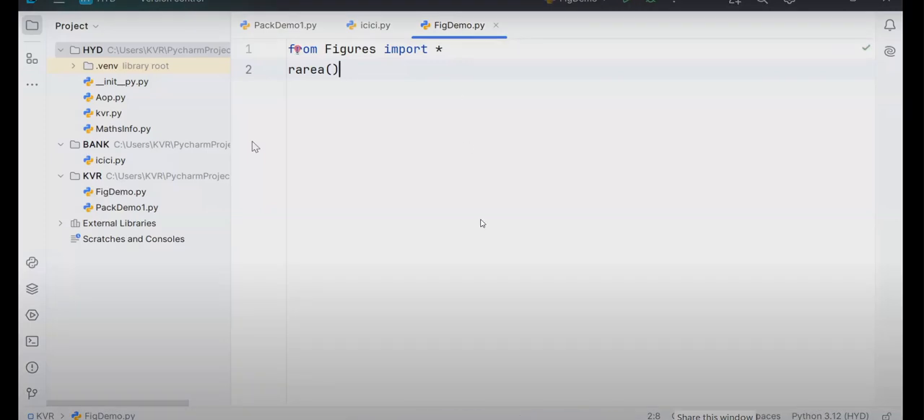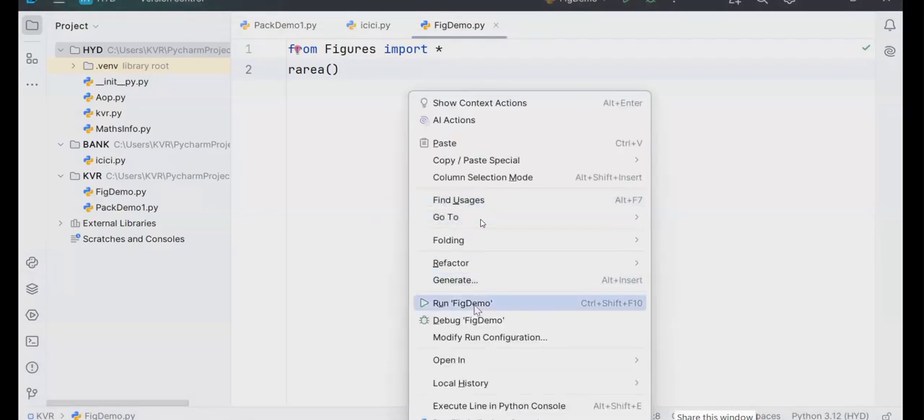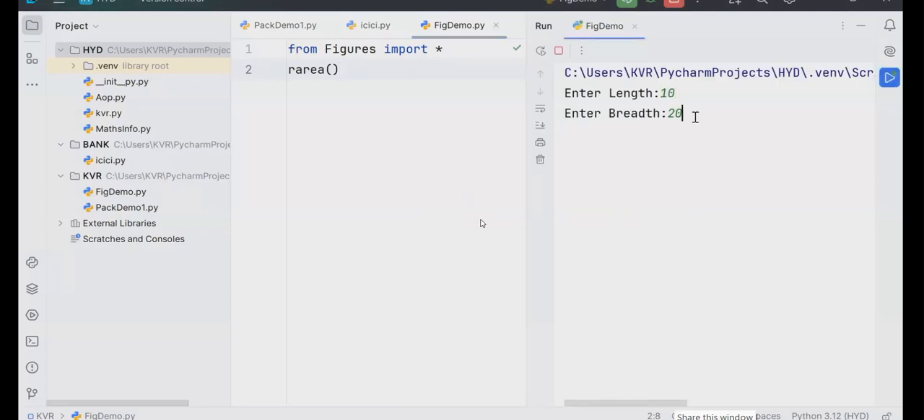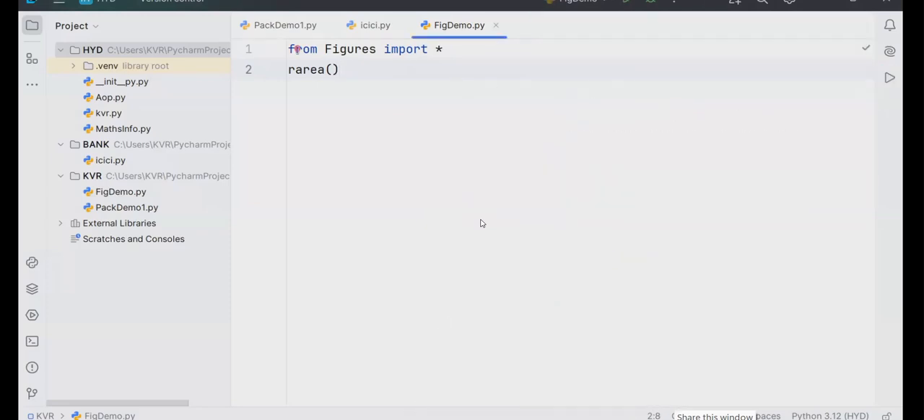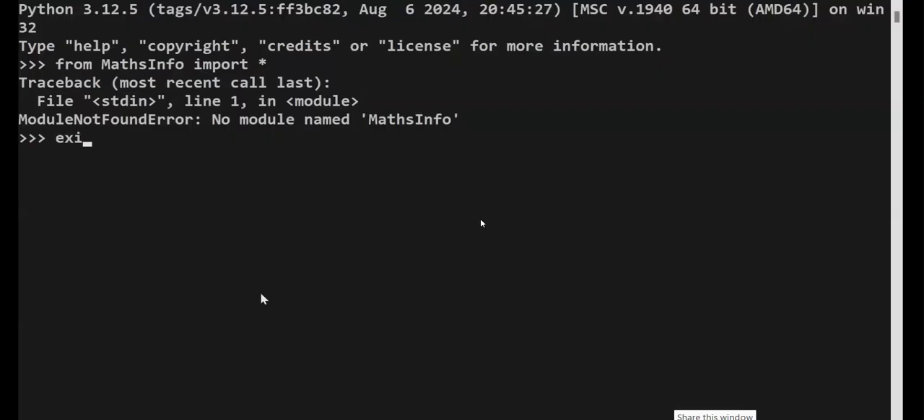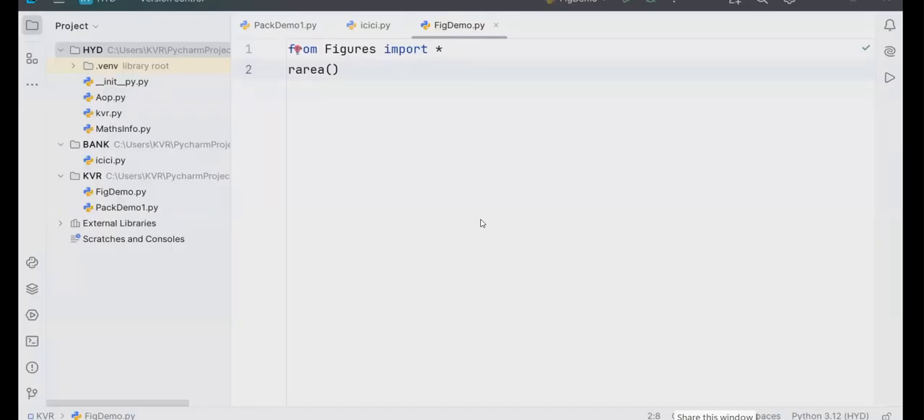When I'm explaining packages now, run this code. A beautiful subject. Run. So see that. Enter the length, 10, 20. Perfect. Not only that, you can go for what? Here, go to the Python window. There also you need to exit. Go to the last and final place. Here I'm going to say this.